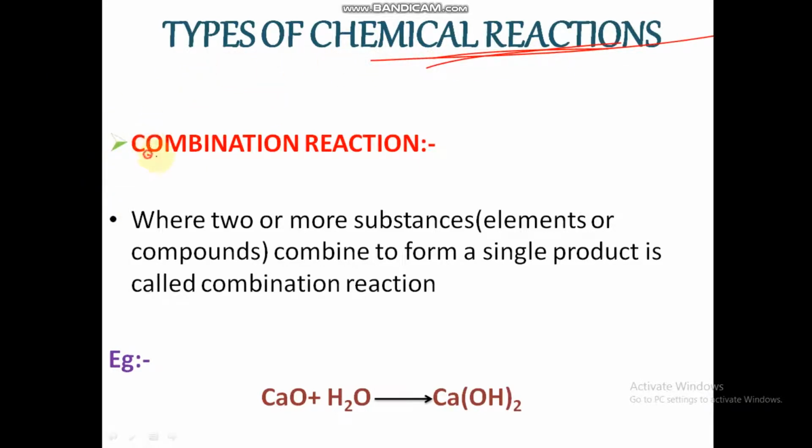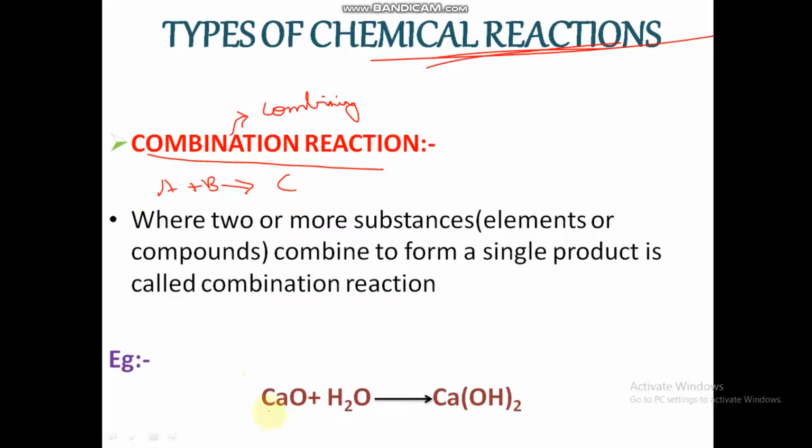First one is combination reaction. Combination reaction means combining of two reactants, that is A plus B give rise to C. Both reactants combine to give only one product, that is called a combination reaction.